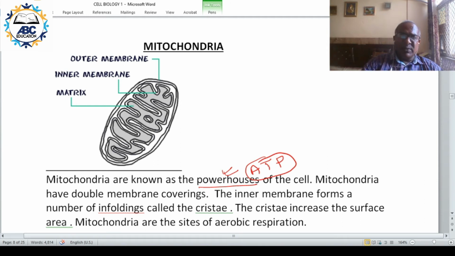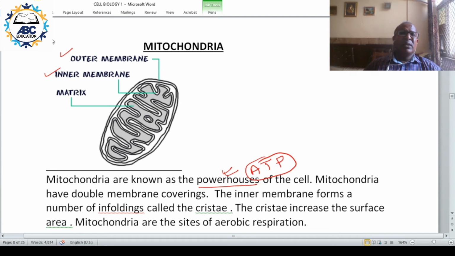Mitochondria is a double layered, double membrane organelle. It has two layers, the outer membrane and the inner membrane, and the matrix is there inside.